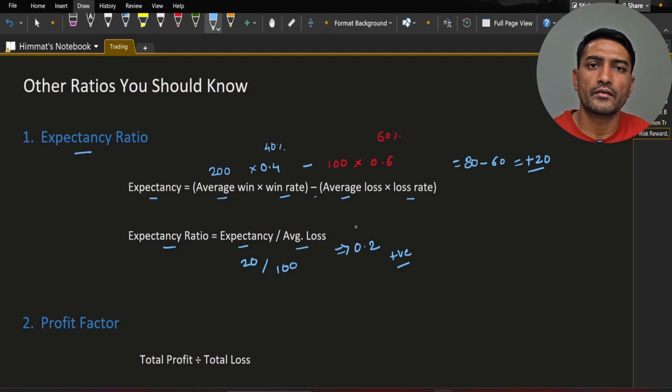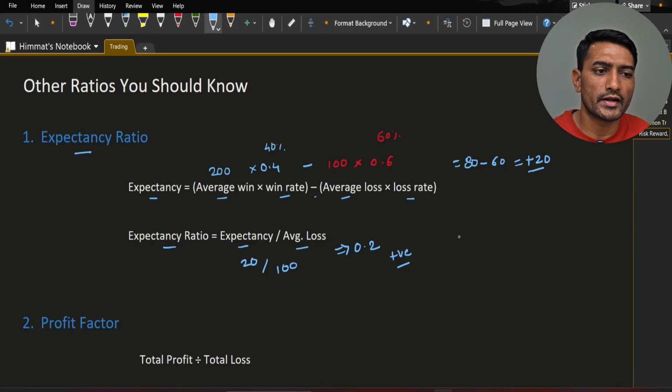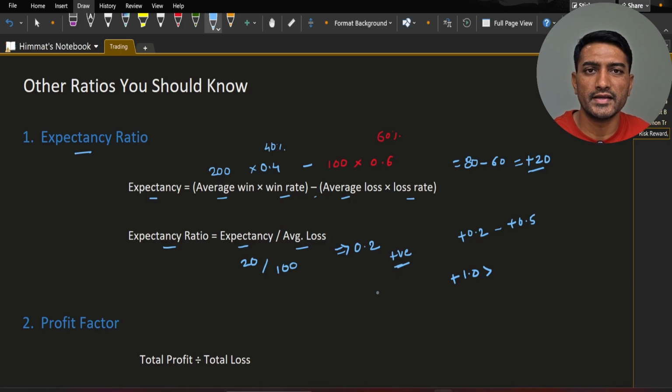Positive expectancy is a good system. That means on average you are making money with each trade. Professional traders aim for at least 0.2 to 0.5 expectancy ratio. Top performing strategies may have +1 or more expectancy ratio, but those are rare and with very few trades. The bottom line is, if your expectancy is positive and repeatable, that means you have an edge.